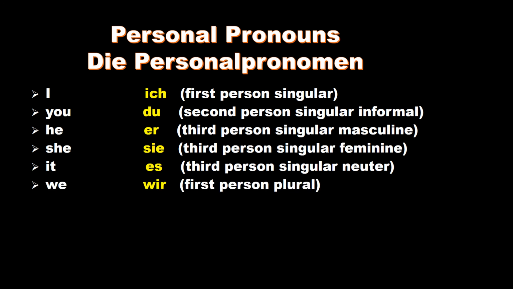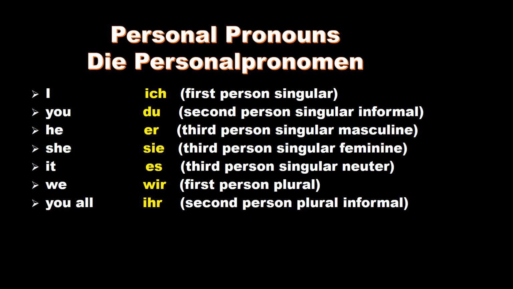Then comes we, first person but plural, wir. Then comes you all, in informal situation it is ihr. It is second person but plural, informal. They, that is sie, again with a small s, you can see here. It's a small letter s. This is third person but plural.